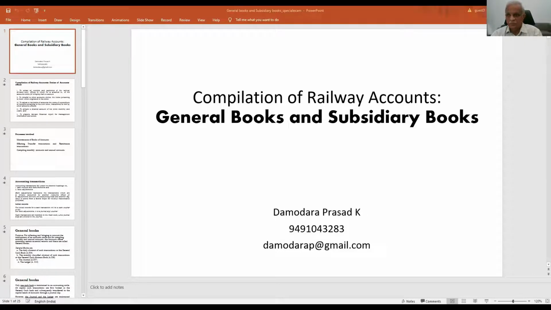The sessions are designed not only for those who are appearing for the special Appendix 3A examination to be held in March, but also useful for other candidates who are preparing for Appendix 3A and also LDC. I request all of you to please make use of this opportunity.